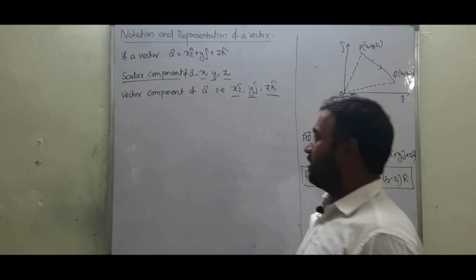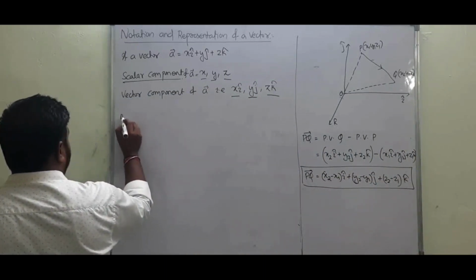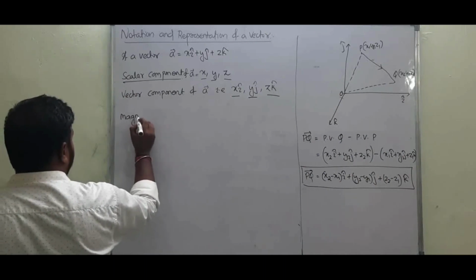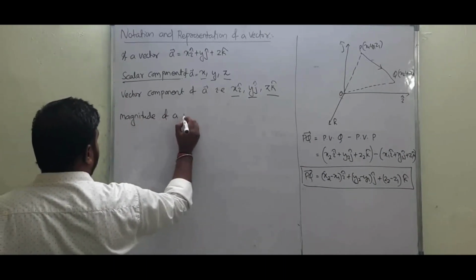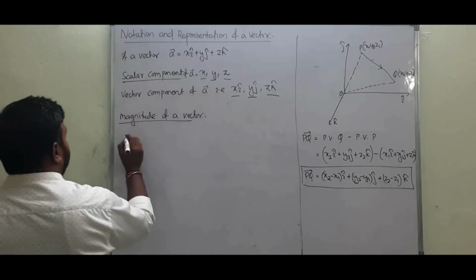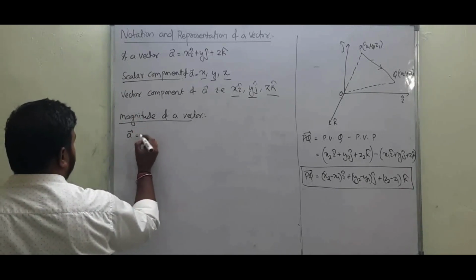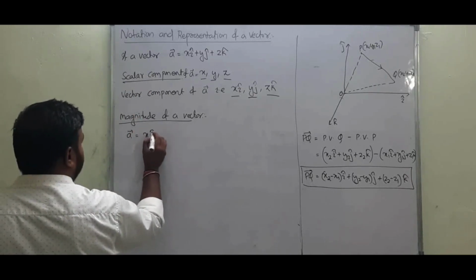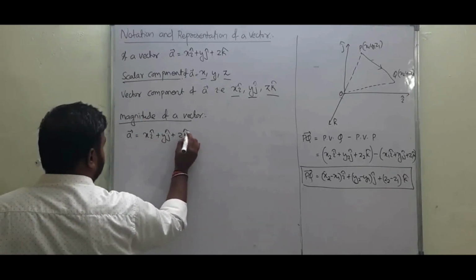Now the next term, that is the magnitude of a vector. So now we are going to study what the magnitude of a vector is. Let the vector be A, given as x i cap plus y j cap plus z k cap.